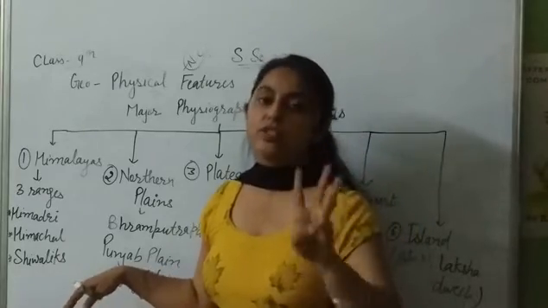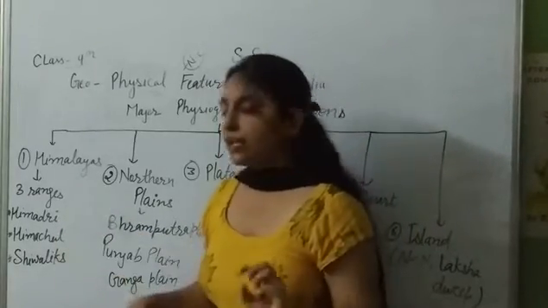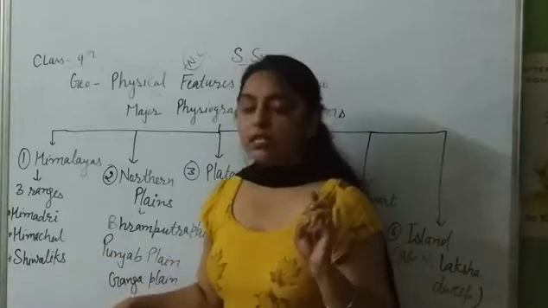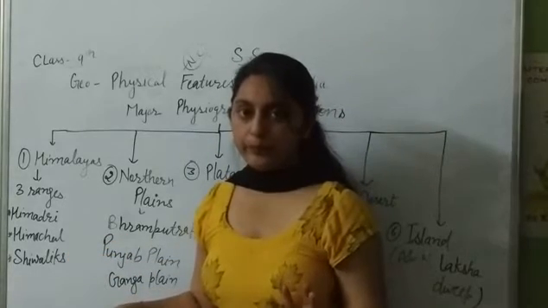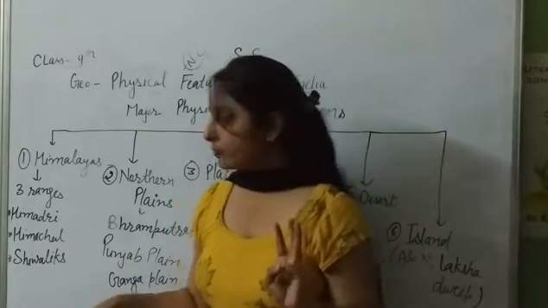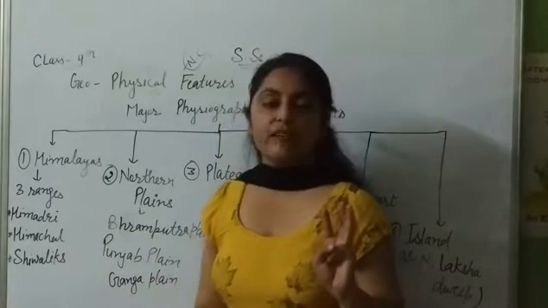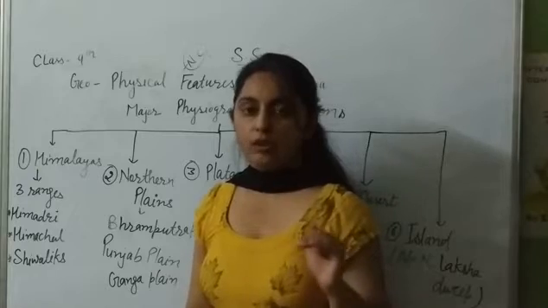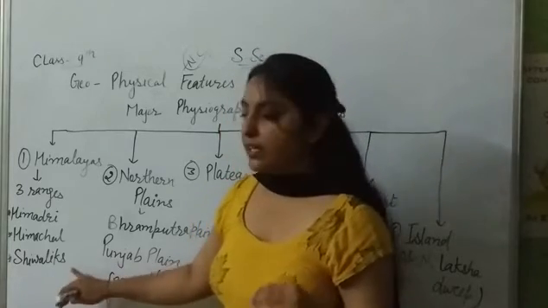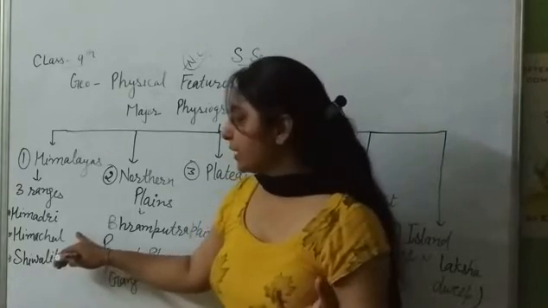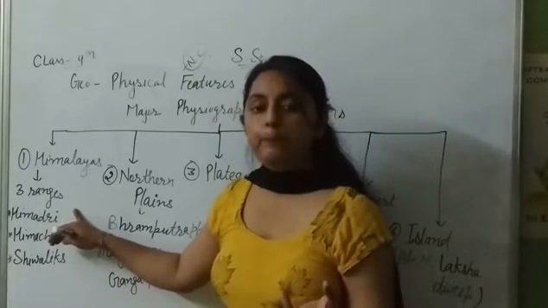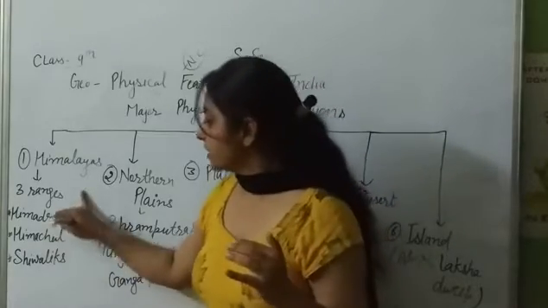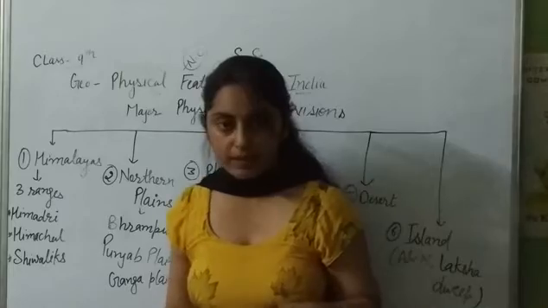There are 3 ranges. These ranges are divided on the basis of height. Shivalik is also known as the foothills. This is the middle Himalaya, this is the upper Himalaya. These are the 3 ranges of the Himalayas.